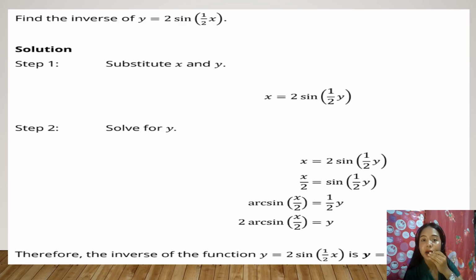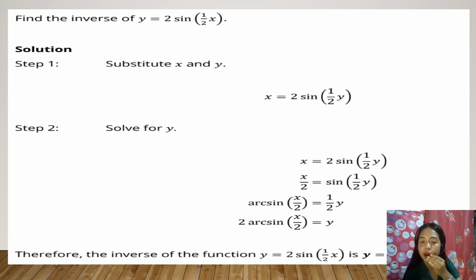So we have here x is equal to 2 sine times 1/2 y. So the positions of x and y were changed, as you observe. Next step is to solve for y. So we have here x is equal to 2 sine times 1/2 y.